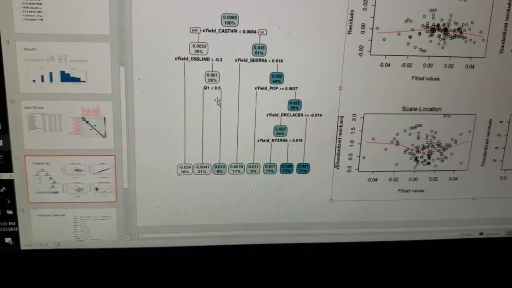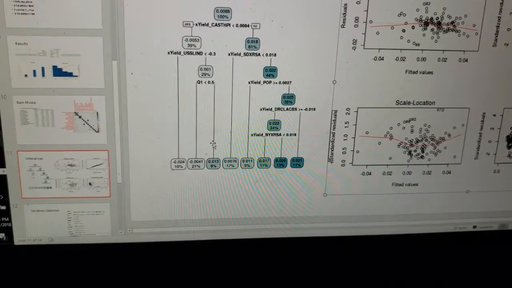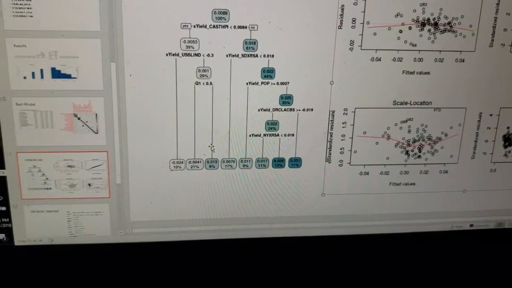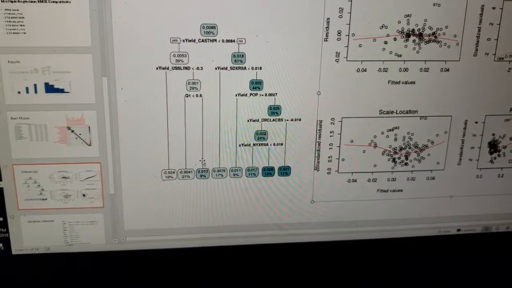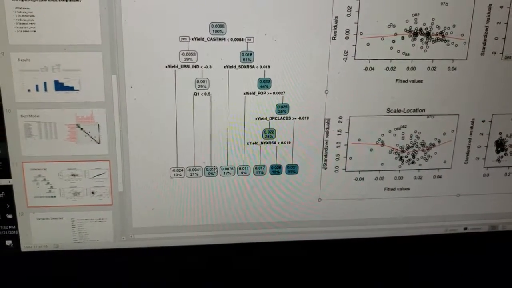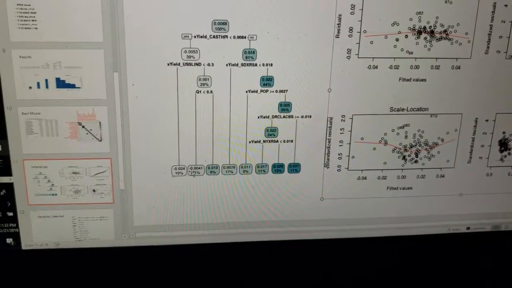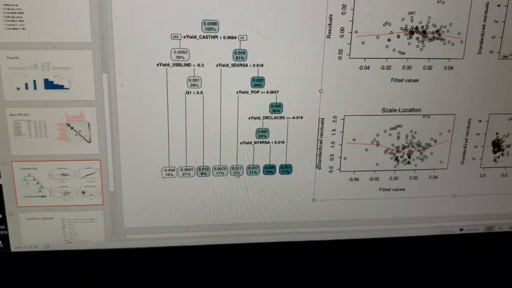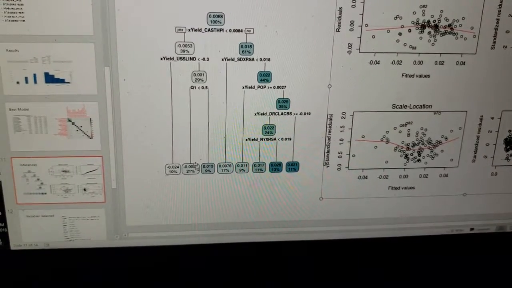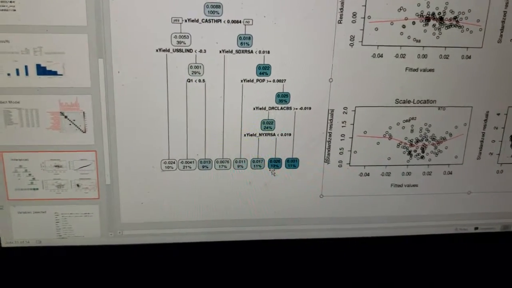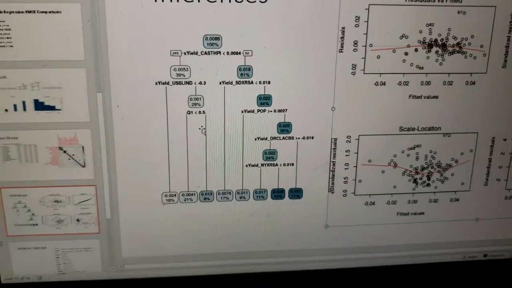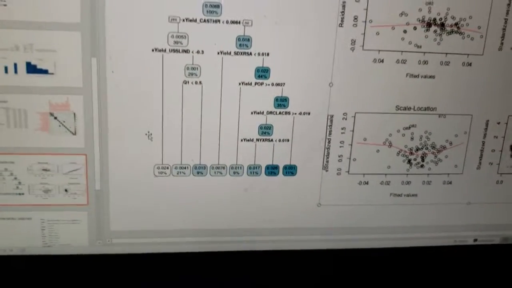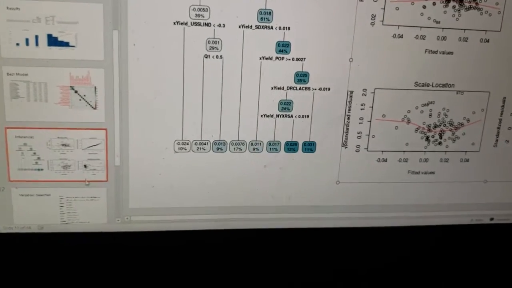So if you look at it, it's saying that if it's quarter one, there's like a 9% chance that it's going to go up. Yeah, exactly. These are all the percent chances at the bottom. I believe these all add up to 100% left to right. Anyway, I didn't spend that much time on that because my best model wasn't that model, thankfully, so I don't really have to interpret that result.